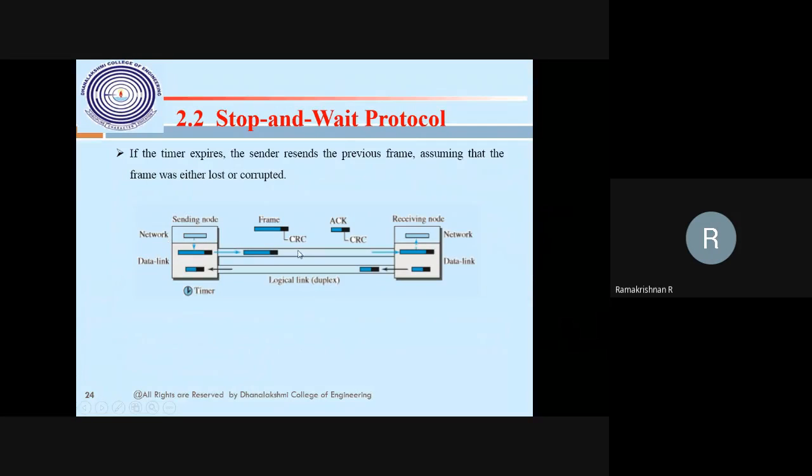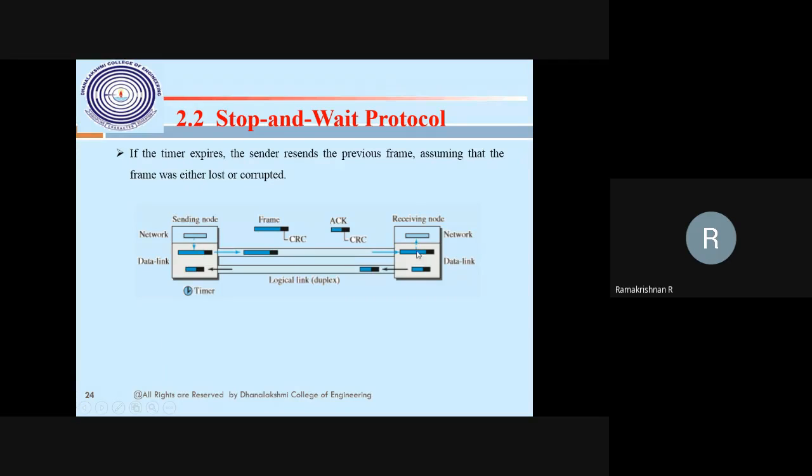The sending node is sending frames. Here the sender is sending the frame as well as the acknowledgement. This is piggybacking: the sender sends the frame data as well as the acknowledgement, because the receiver may also send some data, and that is how it responds. So it is already receiving data for the acknowledgement as well as sending data. Here also it is sending data. This is what happens in the stop and wait protocol.